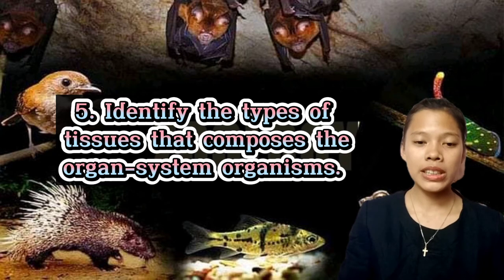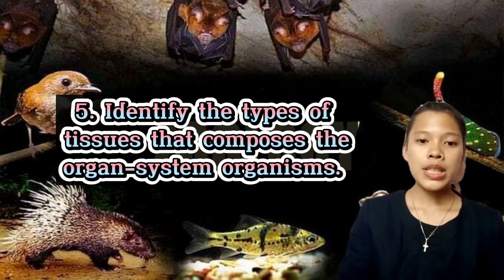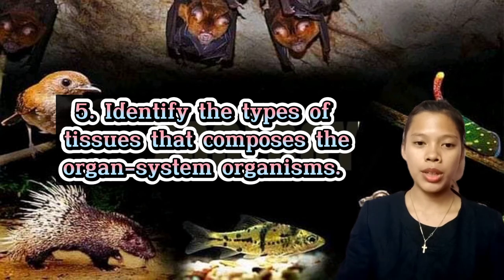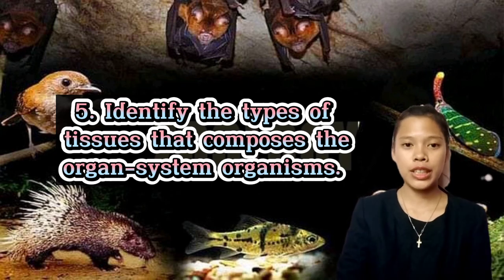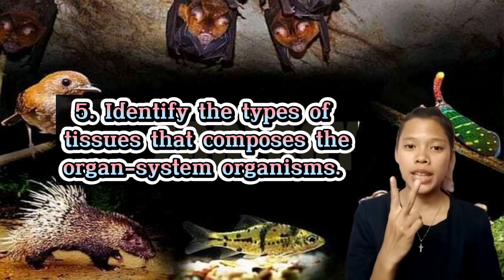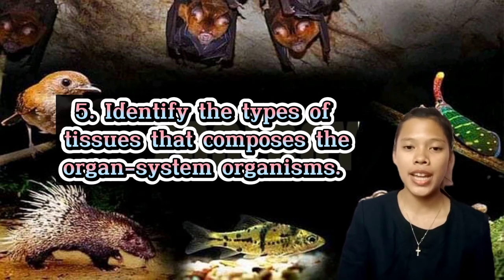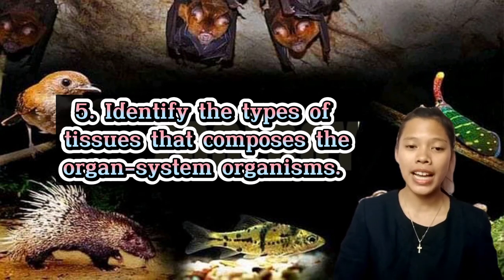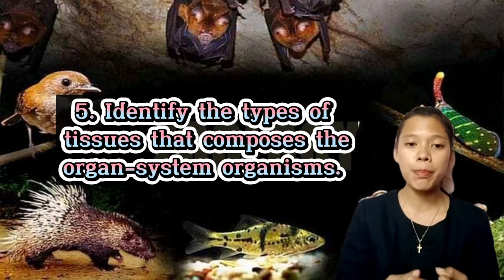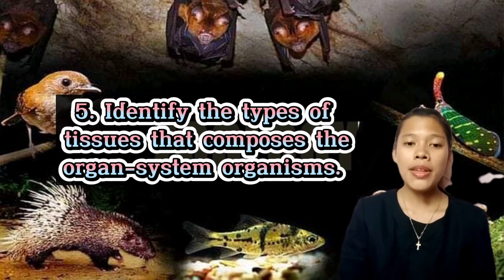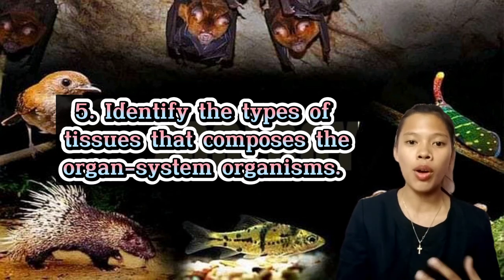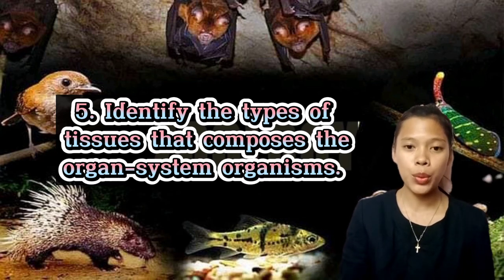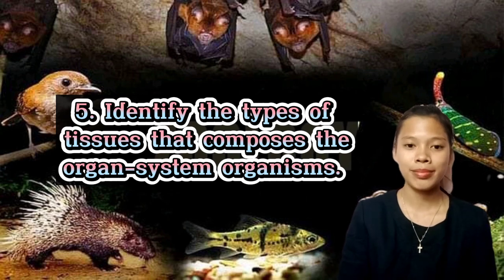These are the types of epithelial tissues based on the cell form: the squamous, cuboidal, and columnar. And based on the cell layer are the simple and the stratified. Connective tissues have two types: the loose or areolar and the dense connective tissues. They also have specialized connective tissues: the bone, cartilage, adipose, blood, and lymph. Muscle tissues are typically the most abundant tissue in all animals, and the fundamental units include the muscle fiber, which is specialized for contraction.